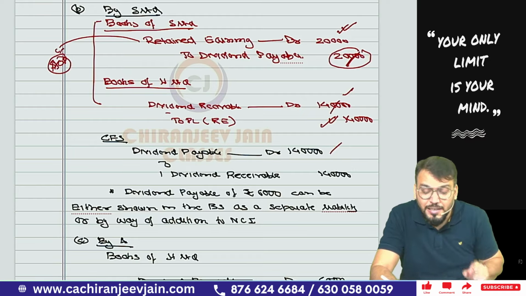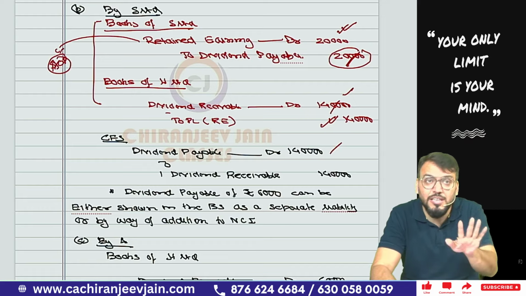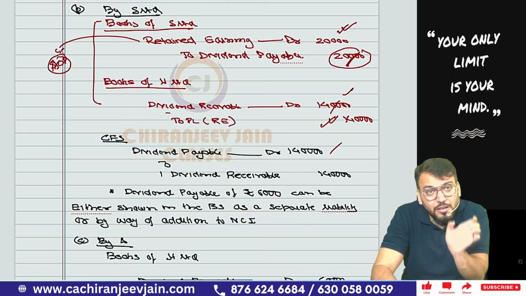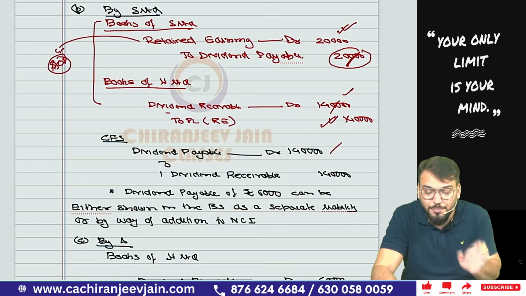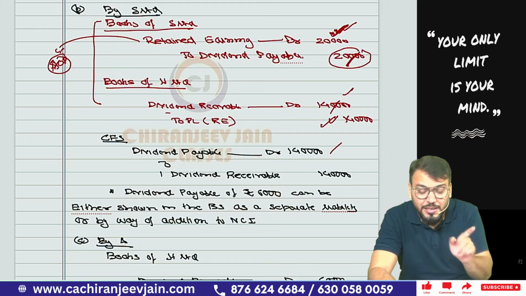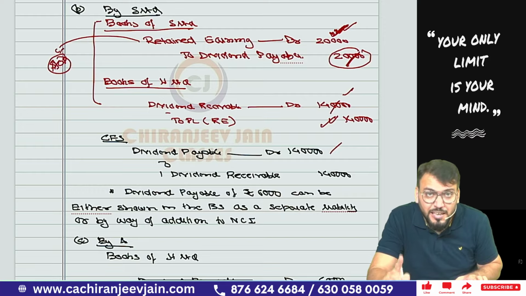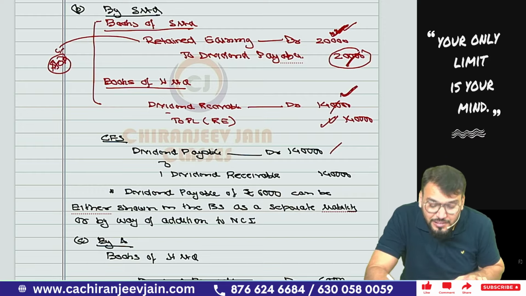Got this point? It means dividend payable to the extent of 6,000, which represents dividend payable to non-controlling interest, will remain in the balance sheet. So dividend payable will remain in the balance sheet. How much? 6,000 in the consolidated financial statement. Correct? And we need to decrease the retained earning of the subsidiary company by 20,000, already done in AOP, and we need to increase the retained earning of the holding company, means parent company, by 14,000. This we need to do.